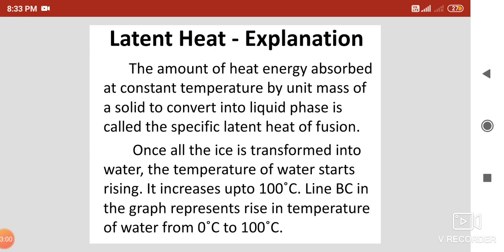Then BC is the line in the graph where the mixture of ice and water gets heated, and slowly the temperature of that mixture increases.